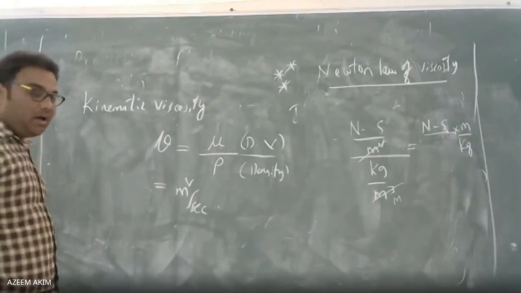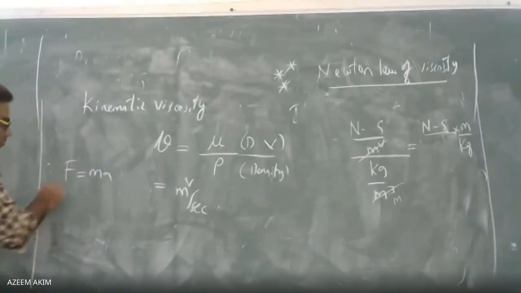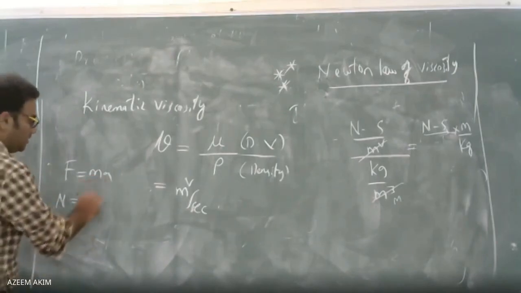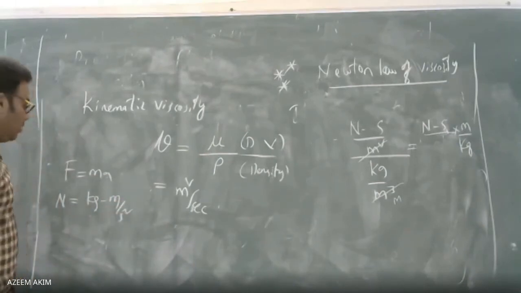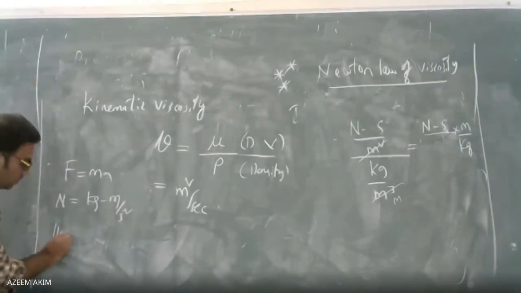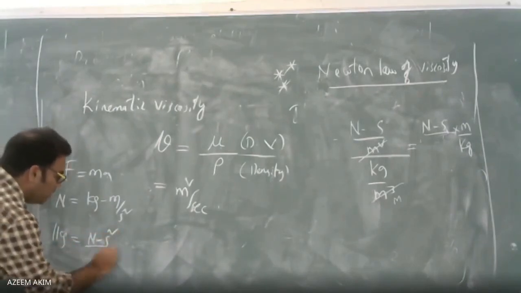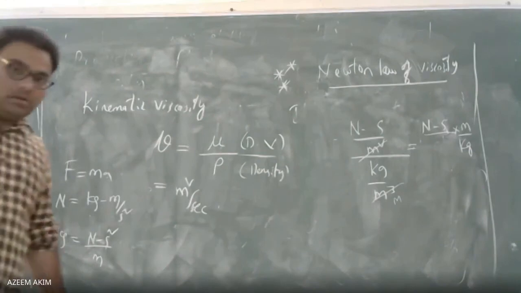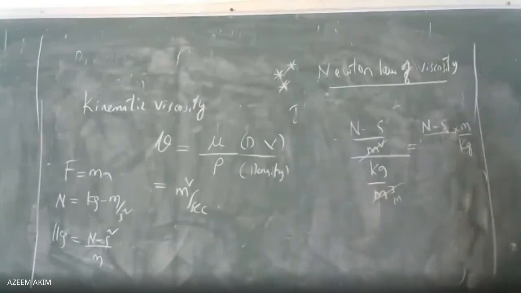As per Newton's second law, F equals ma. Force is nothing but newtons, mass is nothing but kg, and acceleration is meters per second square. Now see what I am writing. I am removing the kg here. 1 kg equals Newton per second square per meter. Right, sir? I can write this now. Now in place of kg, I am substituting Newton per second square per meter.